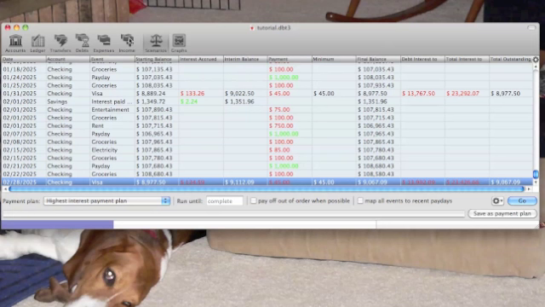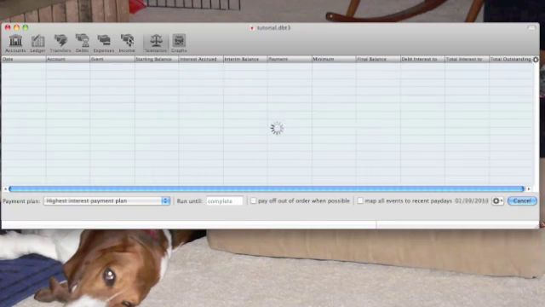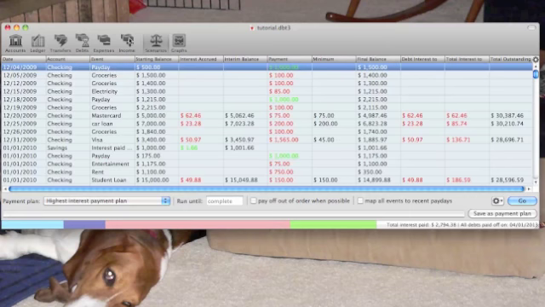And here's what happens. We're going to set the highest interest payment plan. Now, again, remember, running for the minimum fees, I ran it until 2025 and had paid a total of $23,000 in interest before I got bored and stopped. Now, when I run the highest interest payment plan, something different is going to happen. This is still thinking and chugging, and it's moving along. It's up to 2011 right now. It's going to 2012. Still thinking, 2013, and it's done. And there's the trick to using Debtinator. This finished immediately.